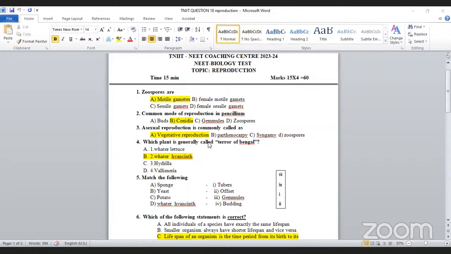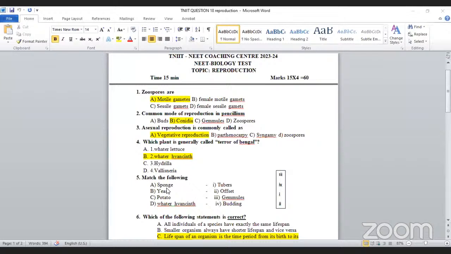This is a direct question. Just see the answer, option 4-1. You can easily understand which one is called the terror of Bengal. Which plant is generally called the terror of Bengal? Okay, it is water hyacinth, isn't it?